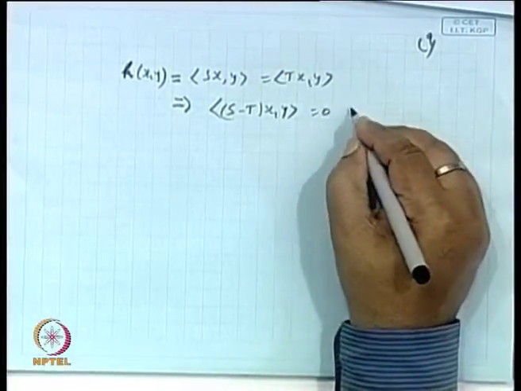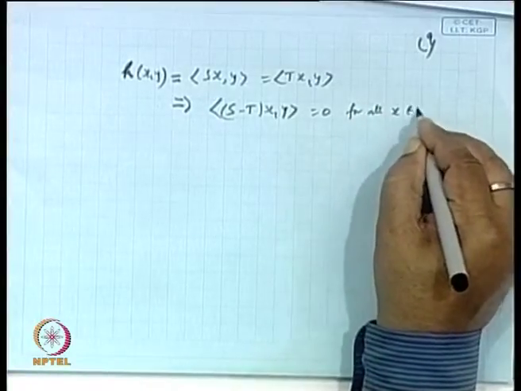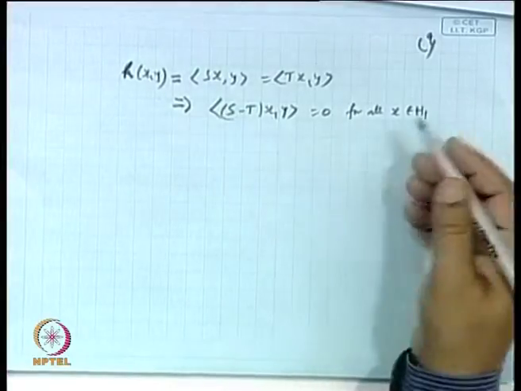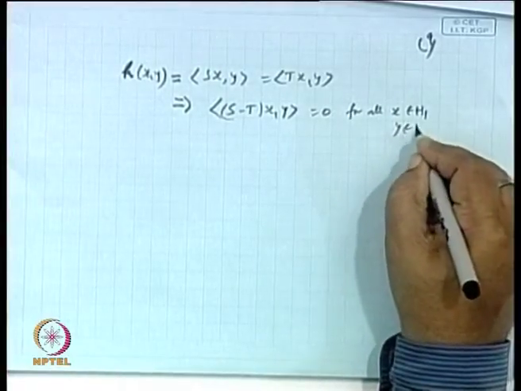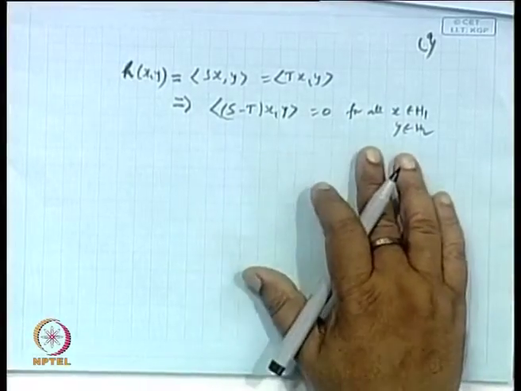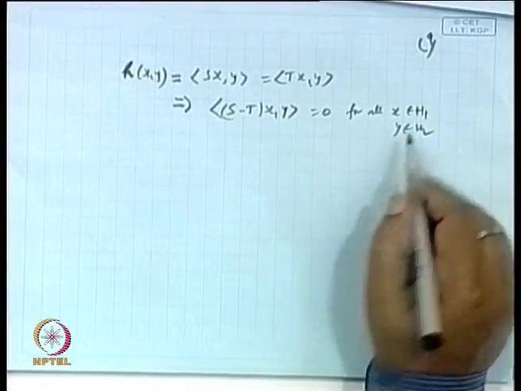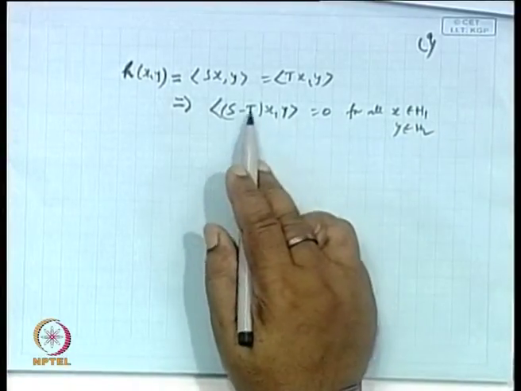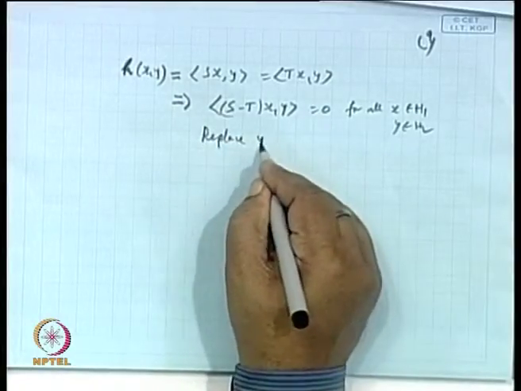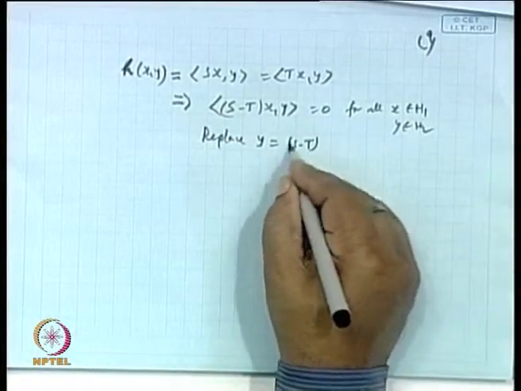This is true for all x belonging to H1 and y belonging to H2. Is it not? Now, once this is true for all x and y, then what we can do is write y equal to this operator itself. So, replace y by (S minus T)x.